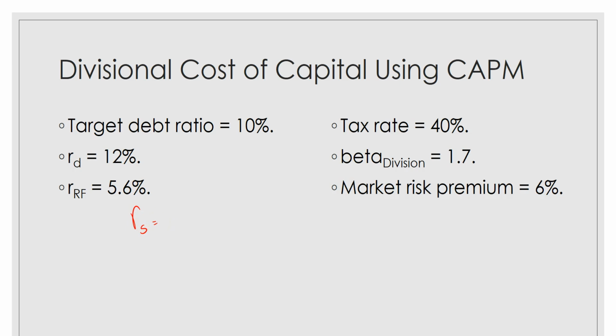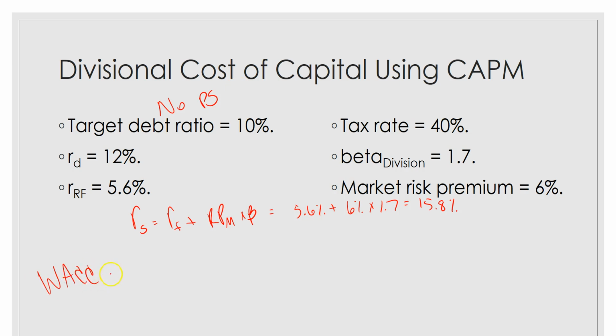Our required return, we could use the capital asset pricing model because we have beta, the risk-free rate, and the market risk premium. So that says the risk-free rate plus the market risk premium times beta. The risk-free rate is 5.6%. Add to that the market risk premium of 6% times beta of 1.7. So that gives us a required return of 15.8% on equity. We're also assuming there is no preferred stock.